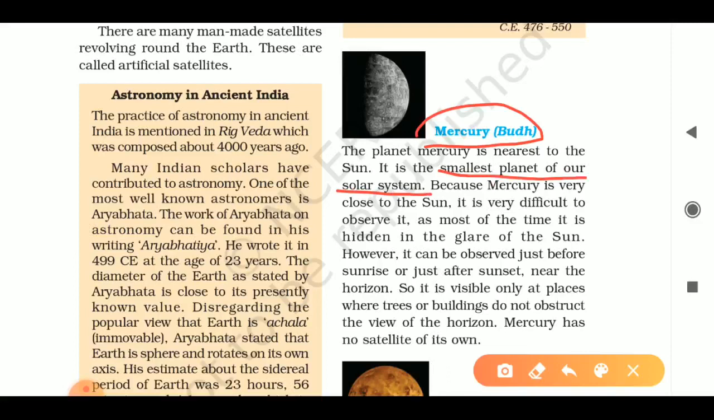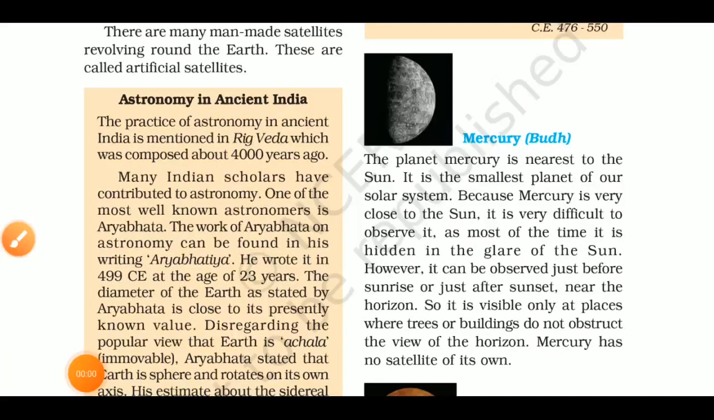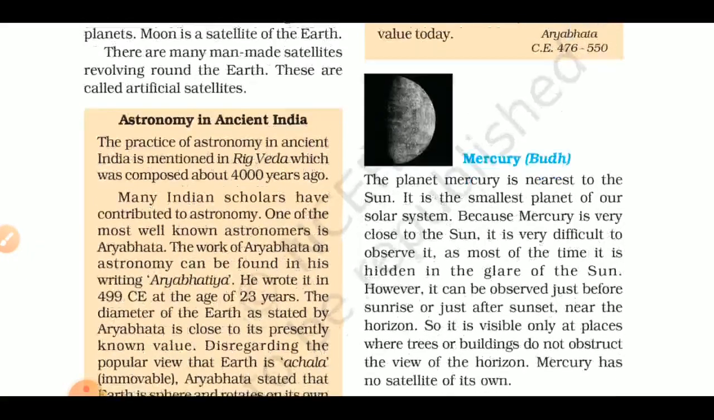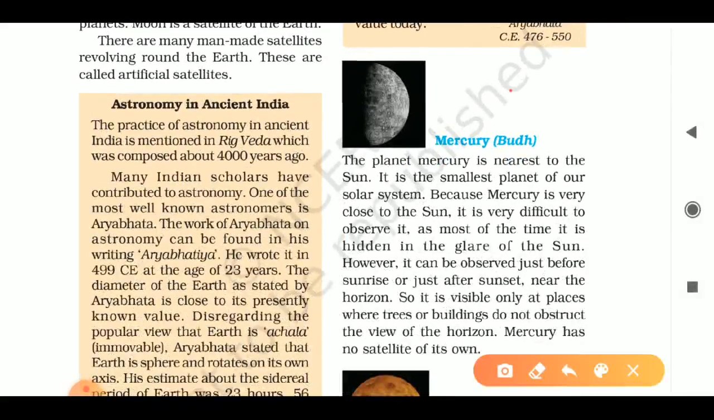So this is the first and closest planet to the Sun, and it is the smallest planet in our solar system. This is easy to remember, that the first planet which is closest to the Sun is the smallest planet in our solar system. And Mercury takes about 87.97 days, or approximately 88 days, to complete one revolution. Say for example this is the Sun.